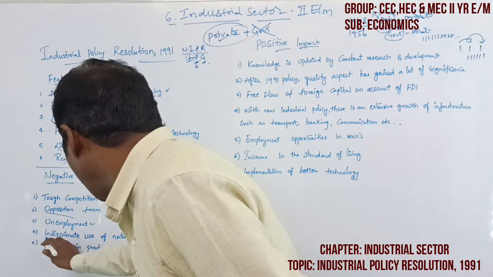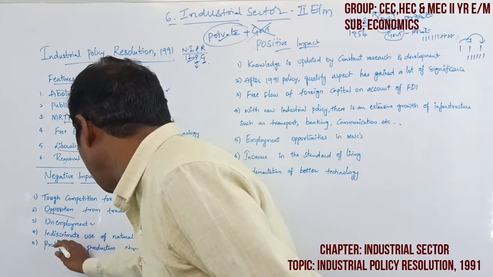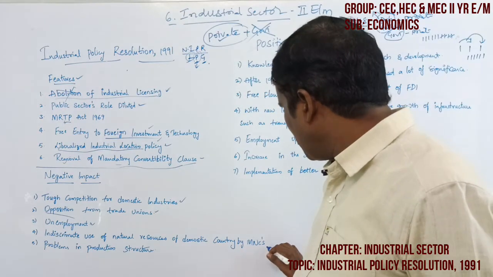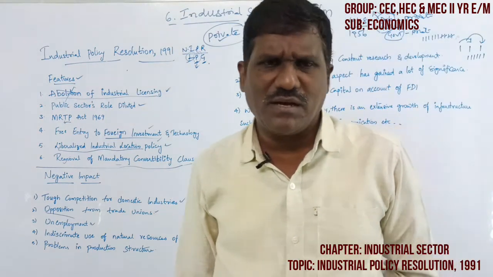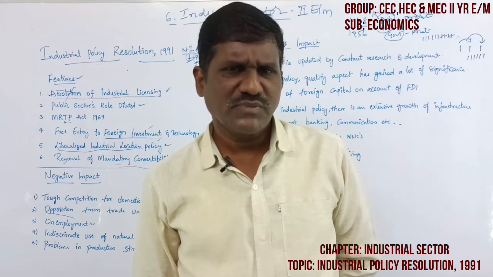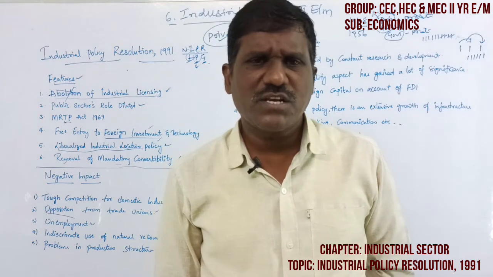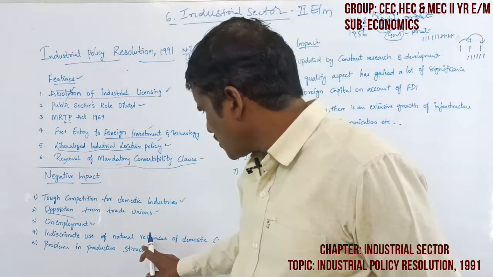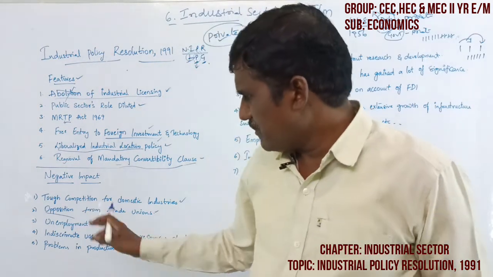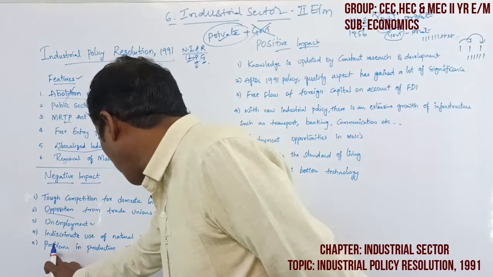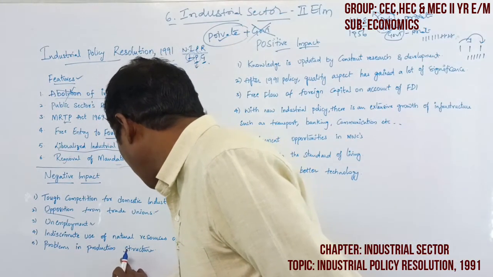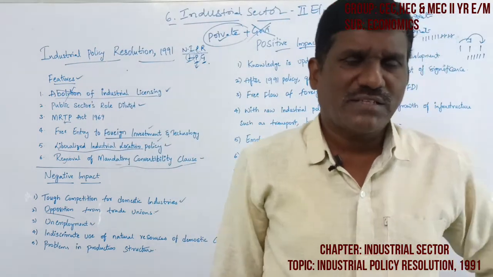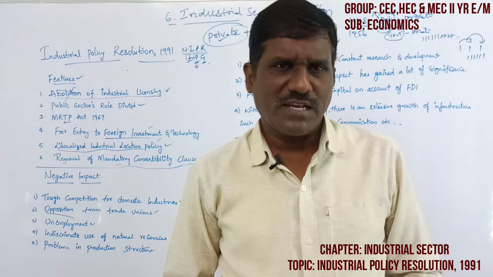Then indiscriminate use of the natural resources of domestic countries by multinational companies. This is also one of the negative impacts: they can use the domestic country's natural resources. Next, problems in the production structure. This is also one of the negative impacts of the industrial policy resolution.